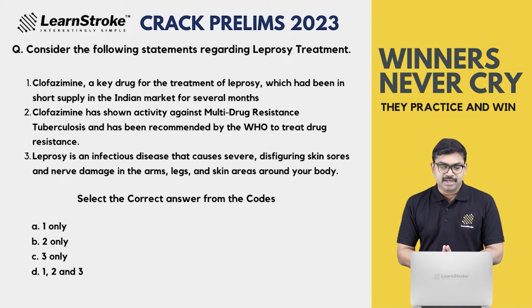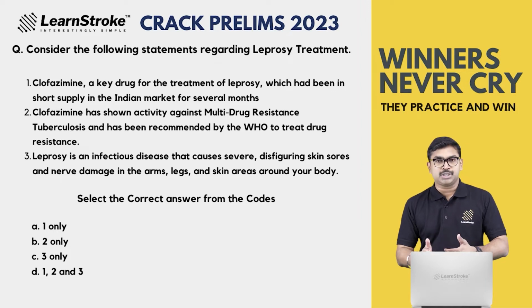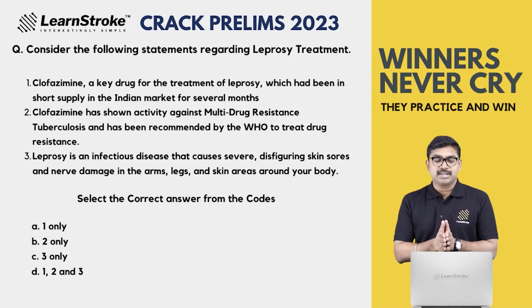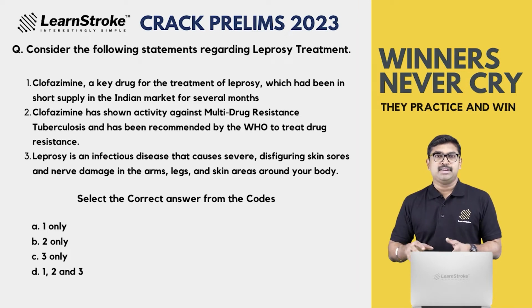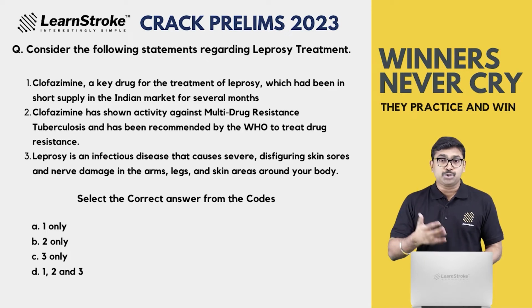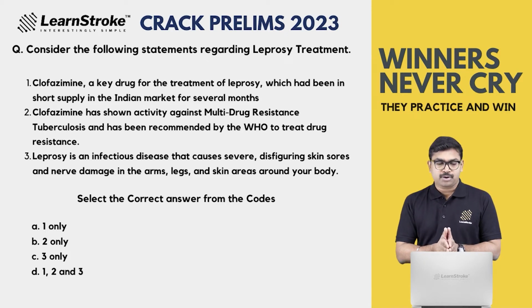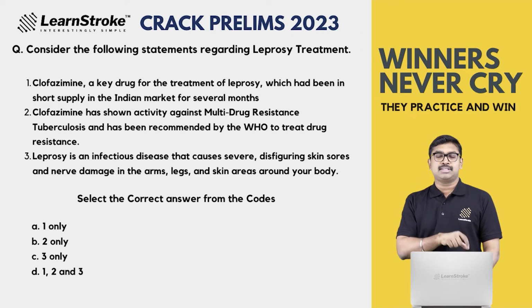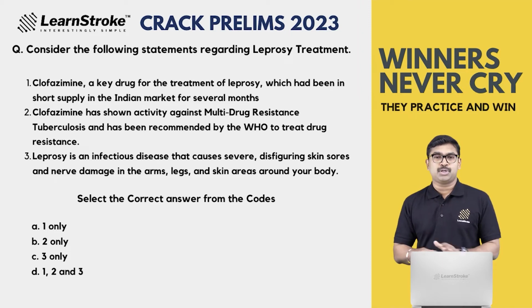Clofazimine is a drug for the treatment of leprosy, and it is in shortage in recent times. Absolutely right. Clofazimine is a very good drug for the treatment of leprosy, and it's actually not in stock. That is the reason why the news came. Clofazimine has shown activity against multi-drug resistant tuberculosis. Absolutely right.